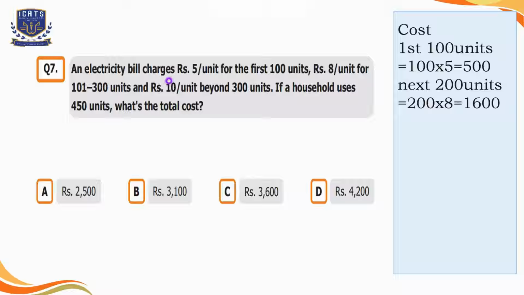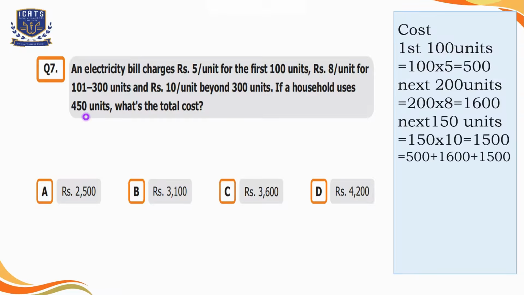Then rupees 10 will be charged per unit for the units beyond 300 units. So from 300 to 450 there are 150 units, so we will multiply 10 by 150, that is equal to 1500 rupees. Now let's add up all the values, which is equal to 3600. So we will select option C here. The cost is 3600 rupees.